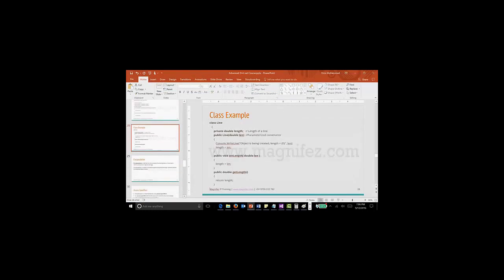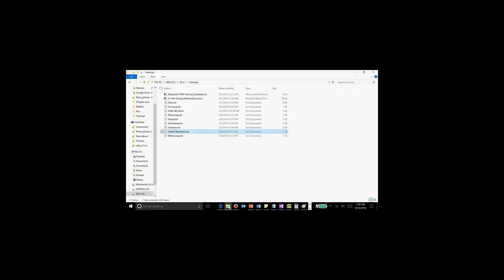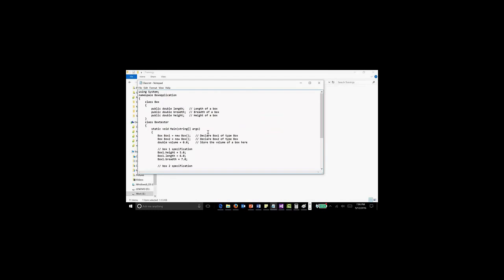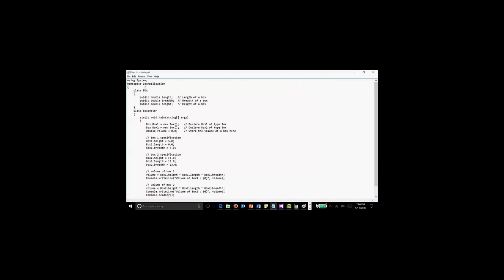So classes will have variables and objects. Now let's see an example of a class. Here is an example of a class. This is about an application known as box application. Here we have a class box. It has three variables: double length, double breadth, and double height. So this is about box. Then I have another class known as box texture. This is the main class here because it contains the main method.